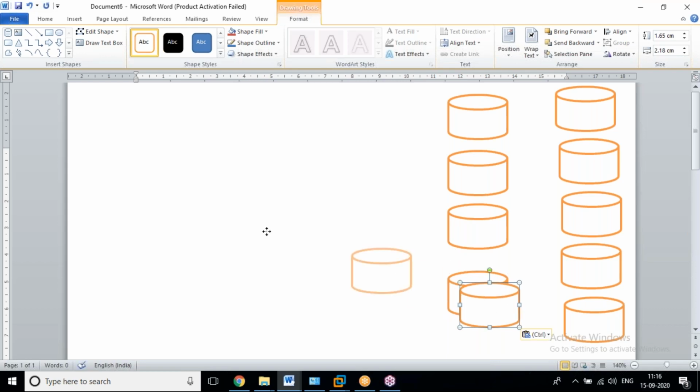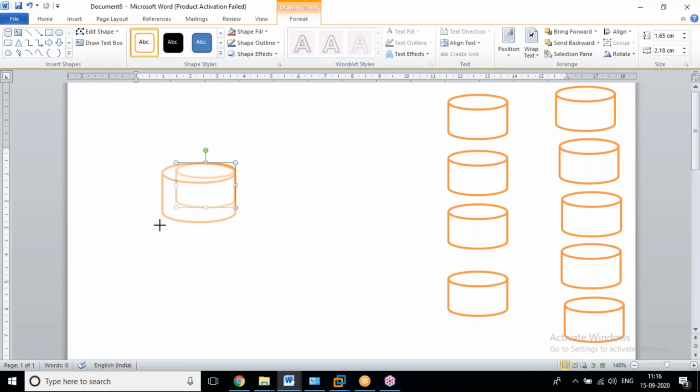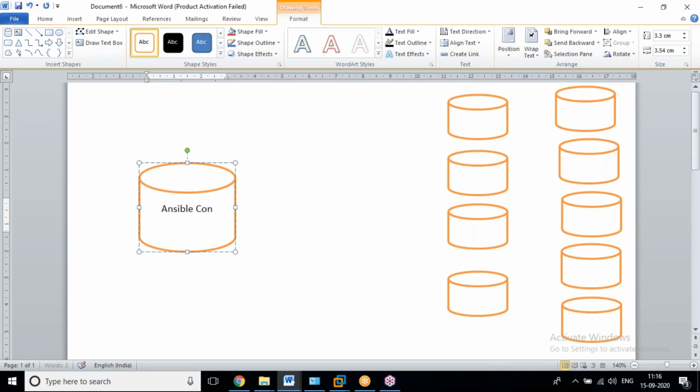So for that reason, for controlling purposes and for managing purposes, whatever you want, hardware plus software, we use the controller or server.